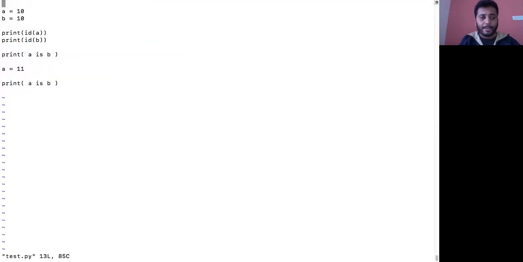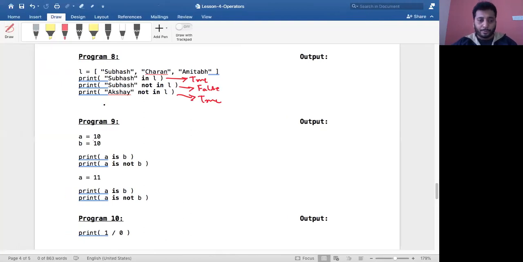Did you get that? So that is the is operator. I've explained over here. Both were initially pointing to 10 and 10, so A is B becomes true, and A is not B is false. It is easy. Internally, is makes use of the ID. Now A becomes 11. A is B is false because A already started pointing to a new memory location, so the IDs of A and B are different. And A is not B is now true. That's how it works.